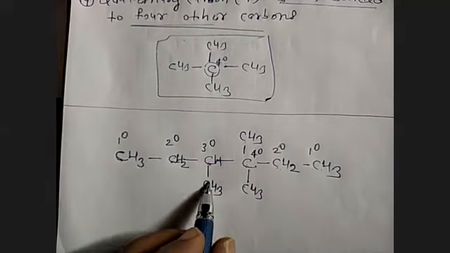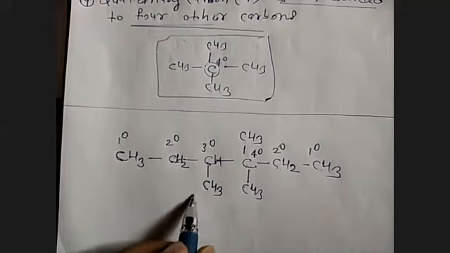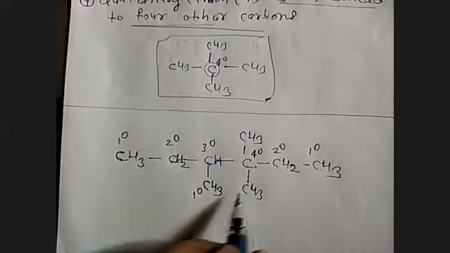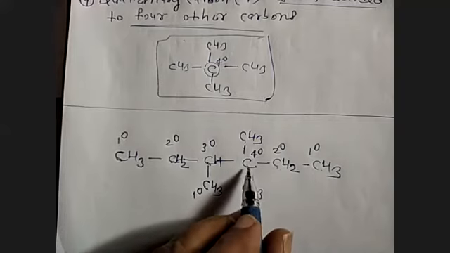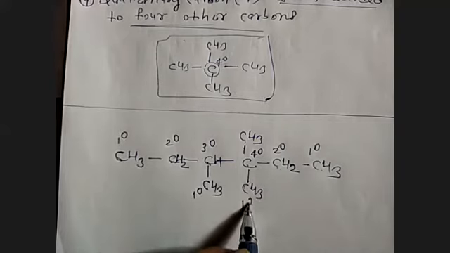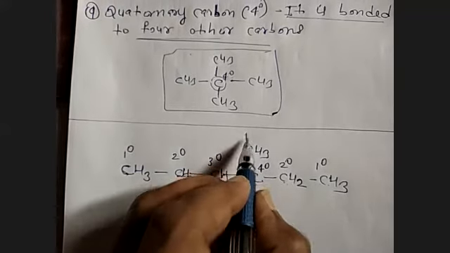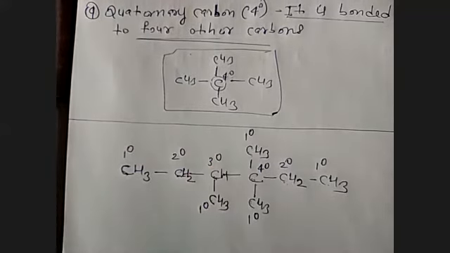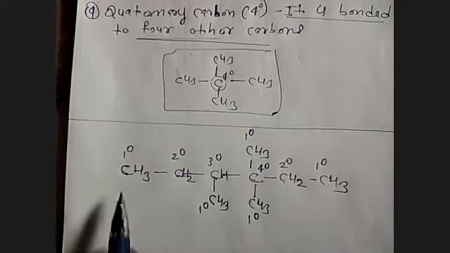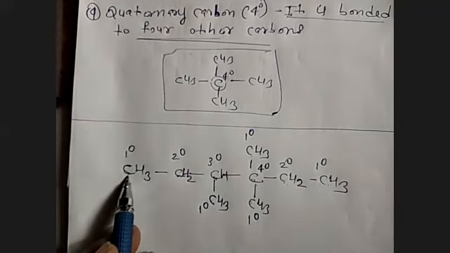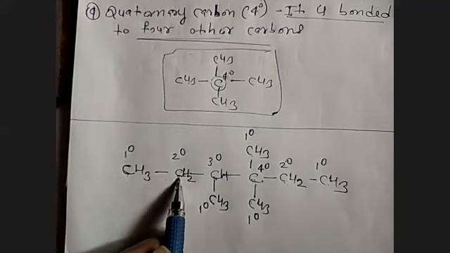Now here, remaining, this carbon atom is attached to only one carbon atom, so it is primary. This carbon atom is attached to only one carbon atom, so it is called primary. This carbon atom is attached to only one carbon atom, so it is called primary. So what is primary carbon? Carbon which is attached to only one more carbon atom is called primary.